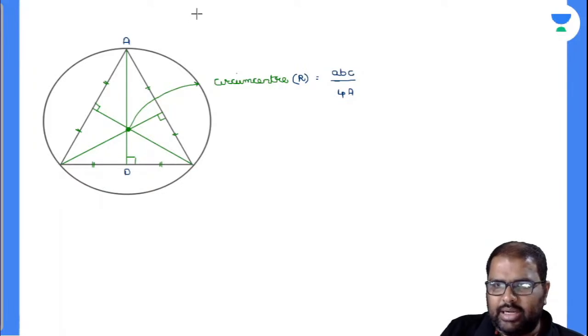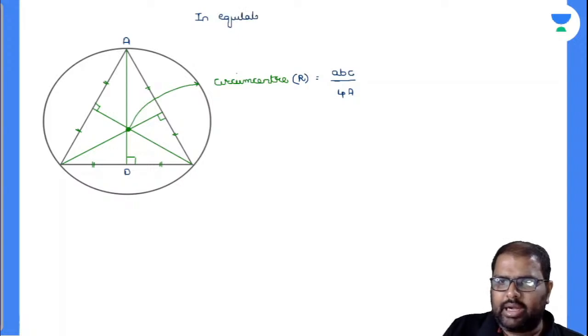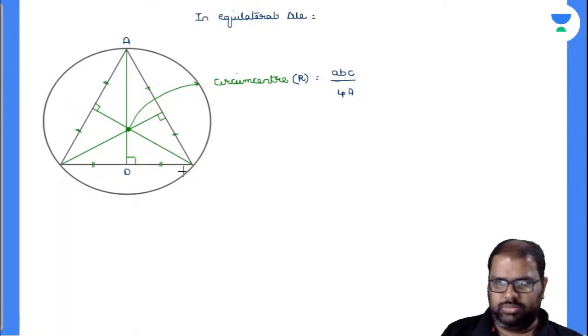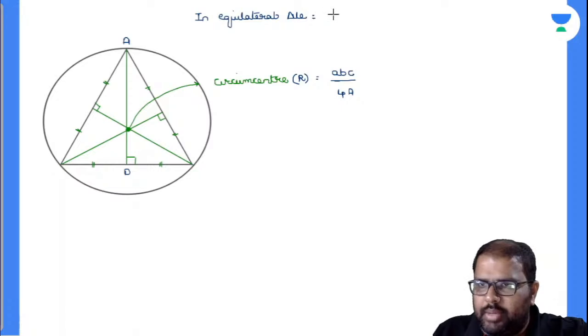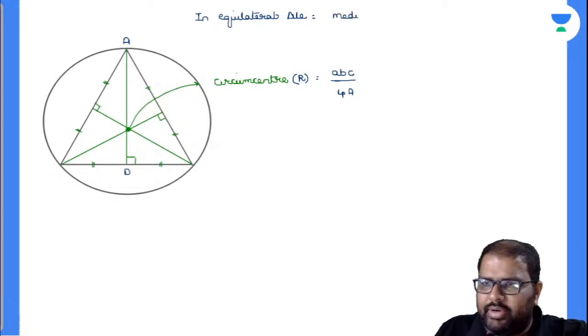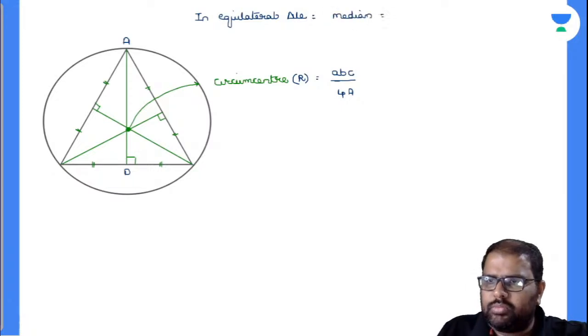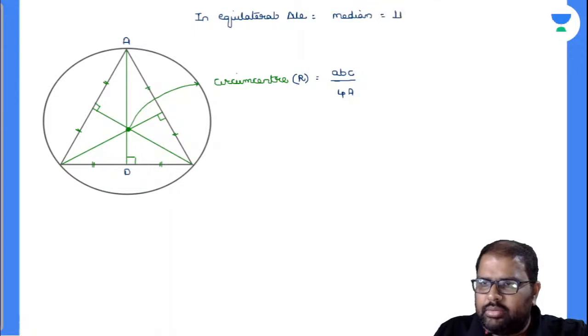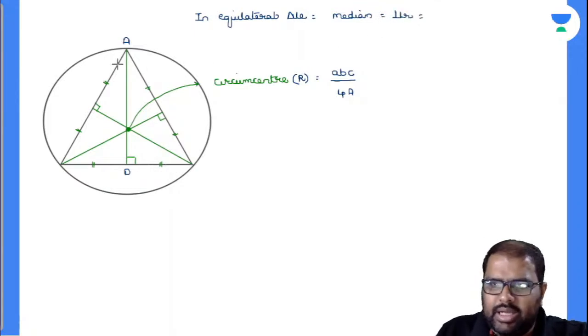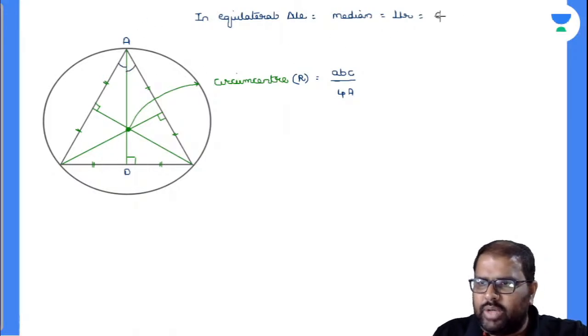So in an equilateral triangle, the median is equal to the perpendicular, and the angle is divided into equal halves, so it is equal to the angle bisector.